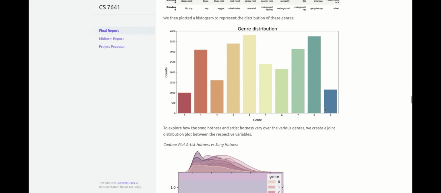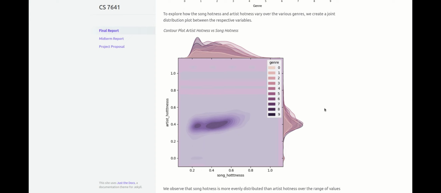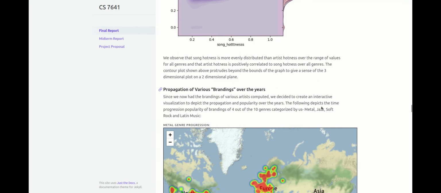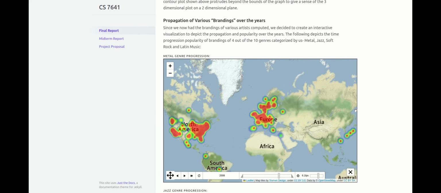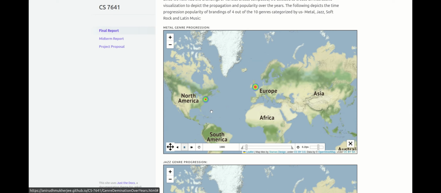To explore the relationship between the song and artist hotness, a joint distribution plot was created between the two variables. The contour plot showed that artist hotness is positively correlated with song hotness for all genres. We then created an interactive visualization to depict the propagation and popularity of brandings of 4 out of the 10 genres categorized over the years. So, for example, for this one, we can see how the metal genre has progressed in its spread across the world over the years.